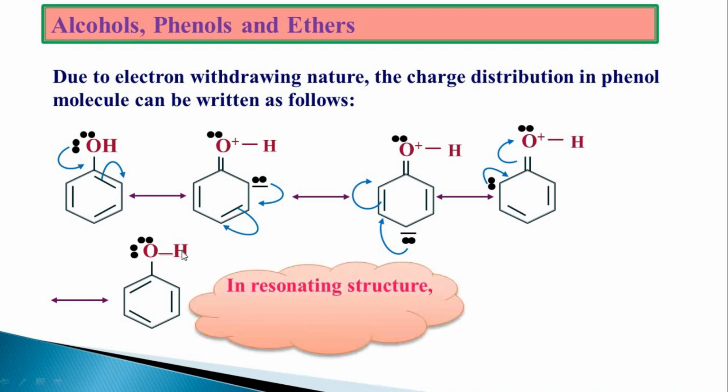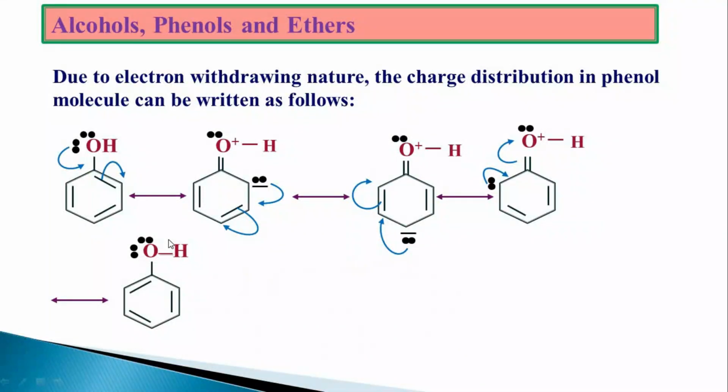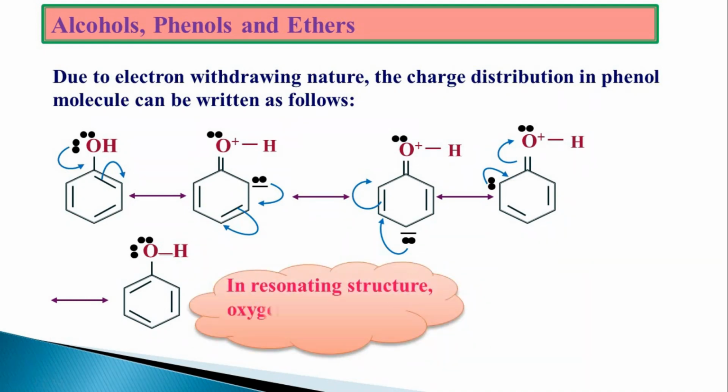Along with that, if you carefully observe during the resonance structures, we are going to get the positive charge over the oxygen. The first structure did not have any kind of charges, it was neutral. But here positive, negative, positive, negative, positive and negative charge, that is charge separation, is seen in the resonating structures, with oxygen carrying the positive charge.